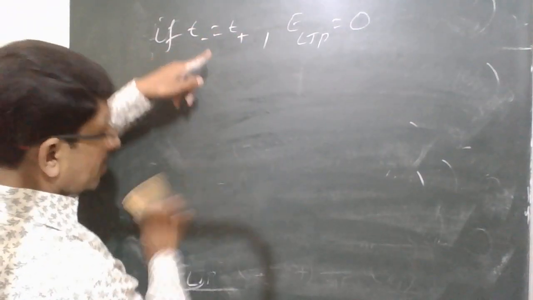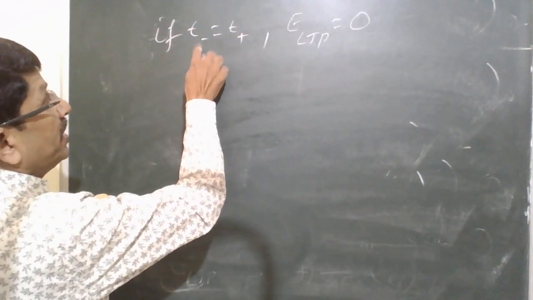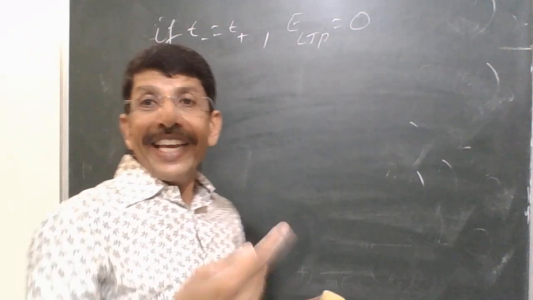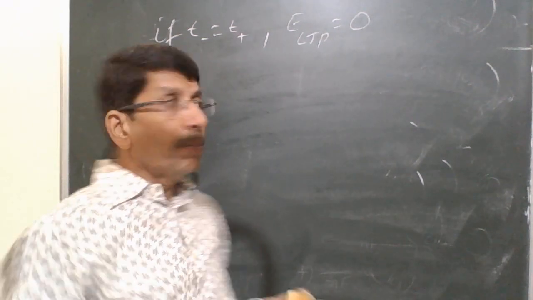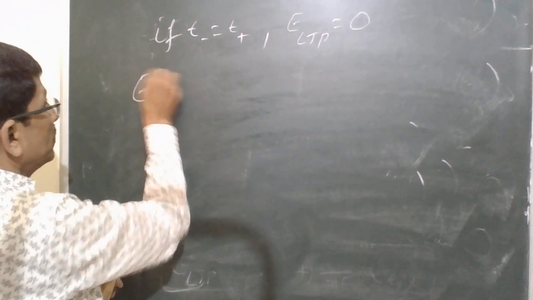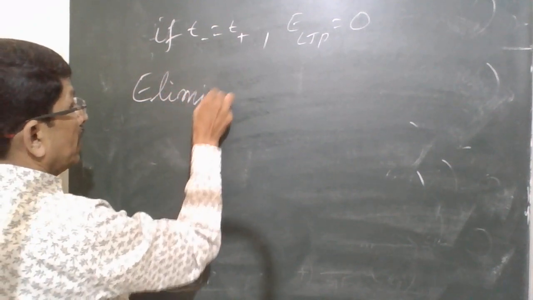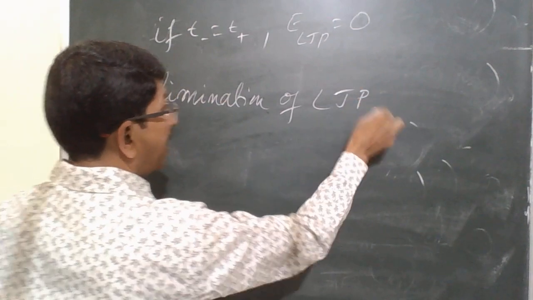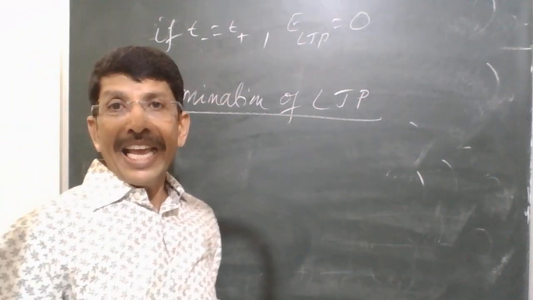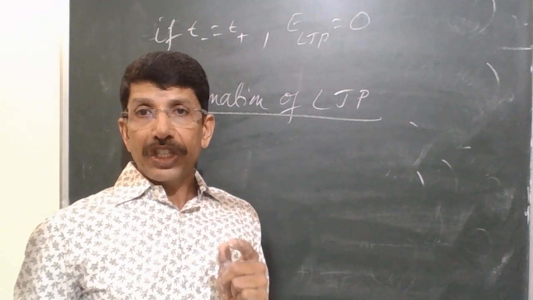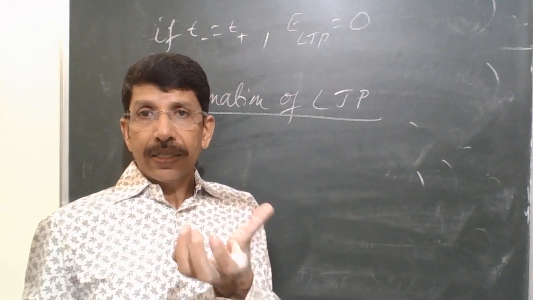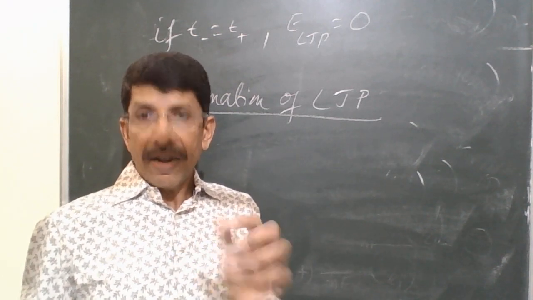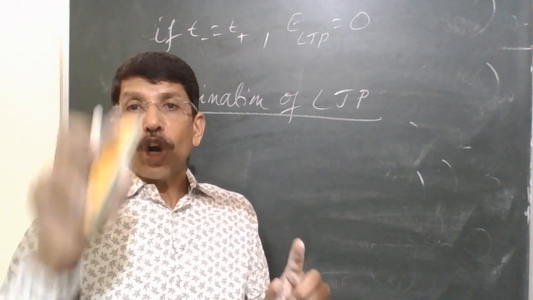With this knowledge, we can eliminate liquid junction potential by using a salt bridge. Elimination of liquid junction potential: we can eliminate it by connecting the two electrolytes of different concentration with a salt bridge.